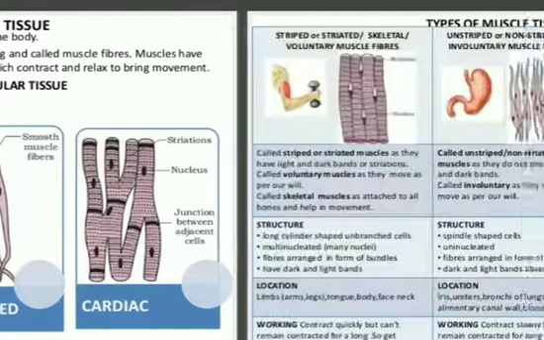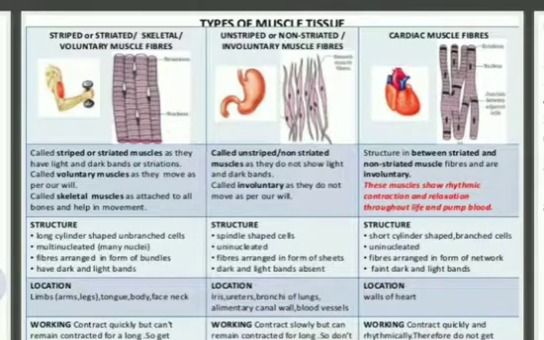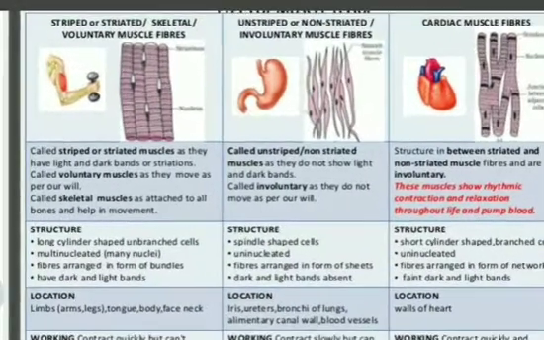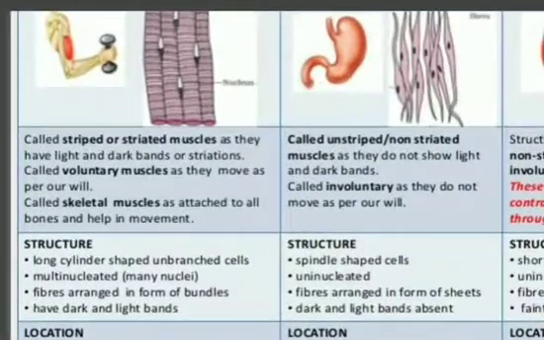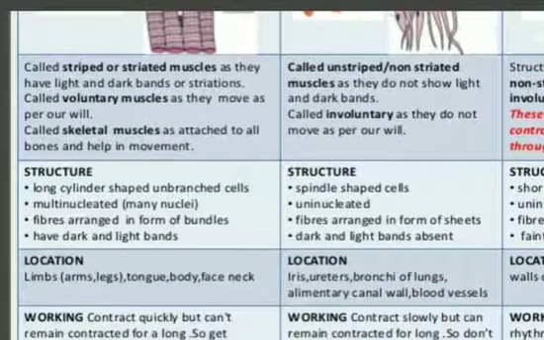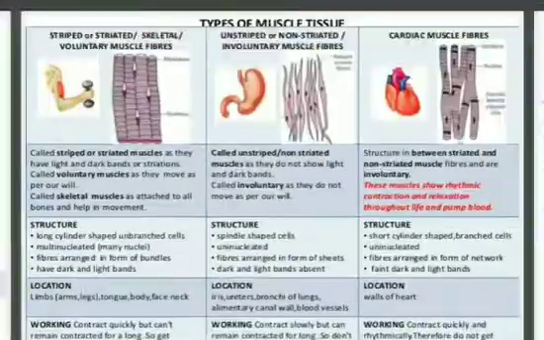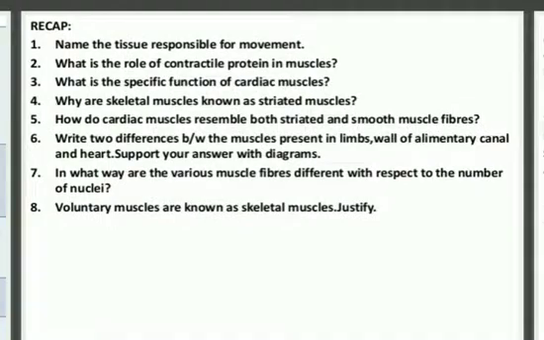So let us talk now about their characteristics. Here I have framed the difference between such types of muscles. You can see easily the structures are given to you, how they are located also, and their working also is explained well here. Then a small recap, questions are also there. Name the tissue responsible for movement. So the tissue responsible for movement is muscle tissue.